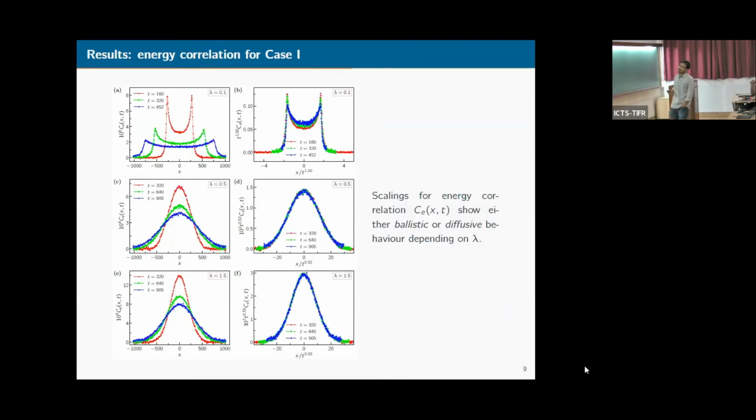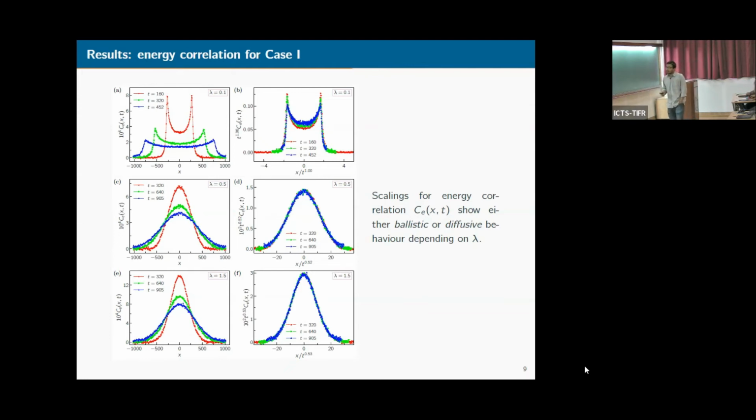So remember that for this perturbative regime, as I mentioned, we observe ballistic behavior for the energy correlation. And this is perhaps a bit expected, because for lambda equal to 0, that is when there is no perturbation, this energy correlation is basically ballistic. So some kind of behavior for the integrable case exists for the weakly perturbative case, which is the first row. But for the other cases,